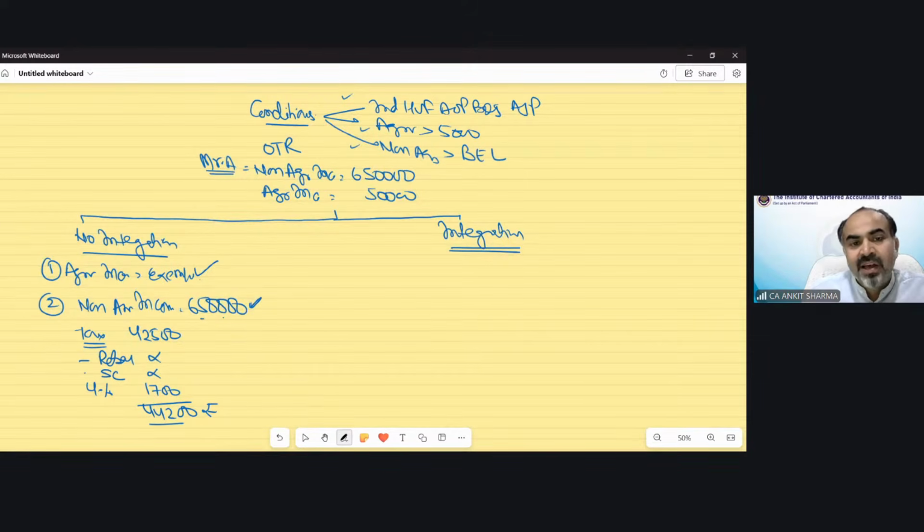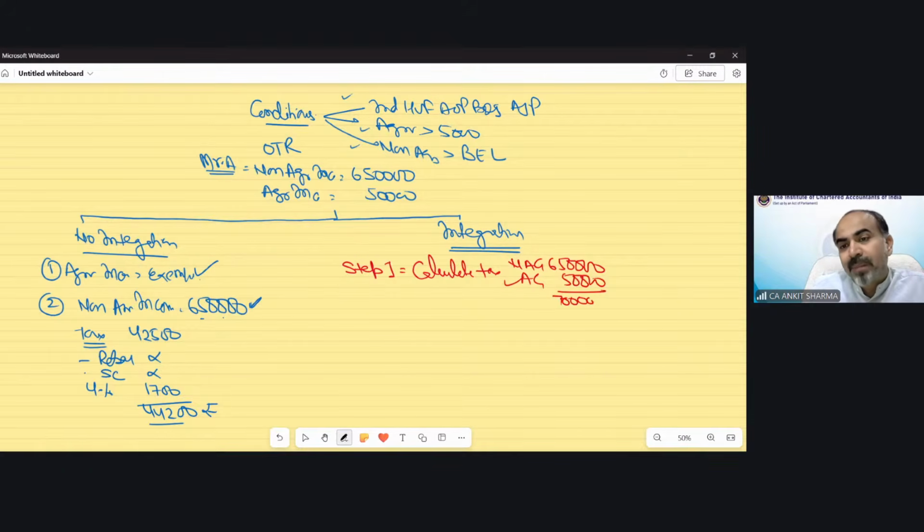So now the integration concept says, if your agricultural income exceeds 5,000 and non-agricultural income exceeds the basic exemption limit, then you need to calculate tax as per integration provision. With this process, step number 1: calculate tax considering your agricultural income also as taxable income. So they say calculate your normal tax on income including agricultural income. Technically my non-agricultural income is 650 and agricultural must be exempt, but they say no, calculate tax on agricultural also.